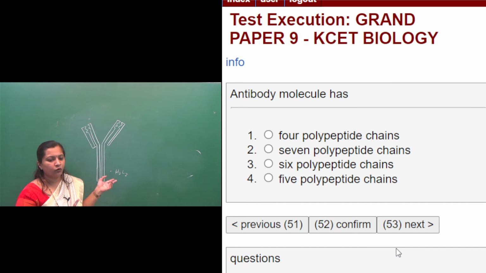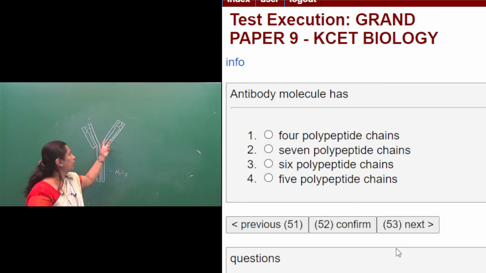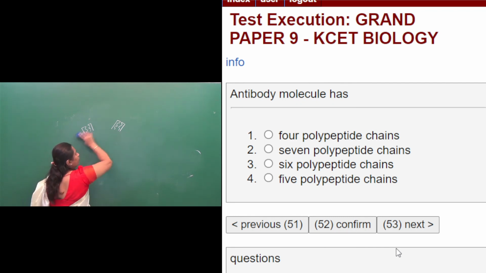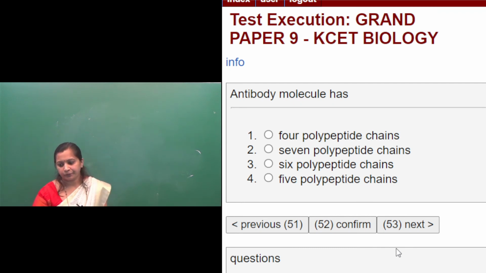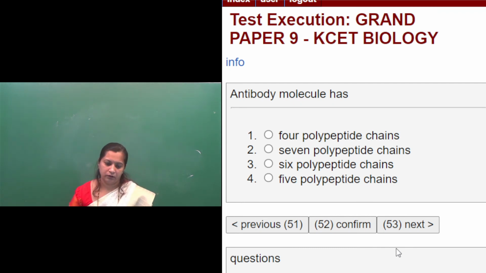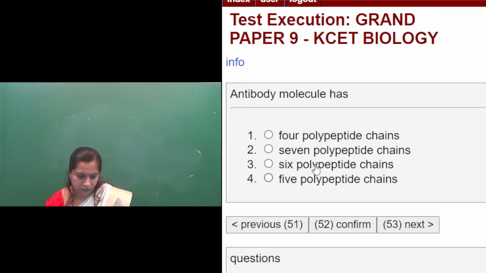So here the question is, the antibody molecule has how many polypeptide chains? It has 4 polypeptide chains. 2 are heavy chains and 2 are light chains. The 2 heavy chains are linked by disulfide bonds, and the heavy and the light chains are also linked by disulfide bonds, right? I have not drawn the complete diagram here, I just wanted to show you the number of polypeptide chains, right? Got it? So the antibody molecule has how many polypeptide chains? 4 polypeptide chains. Then the next question.